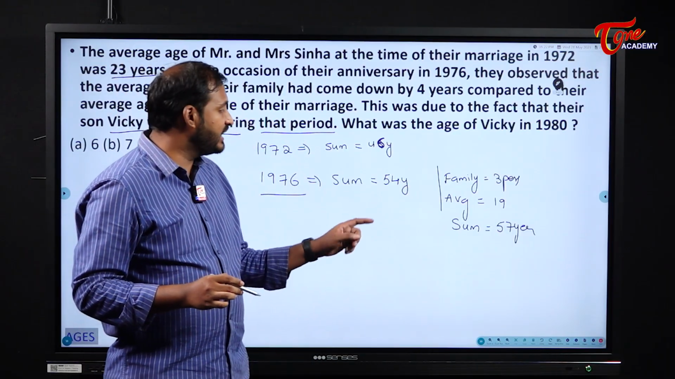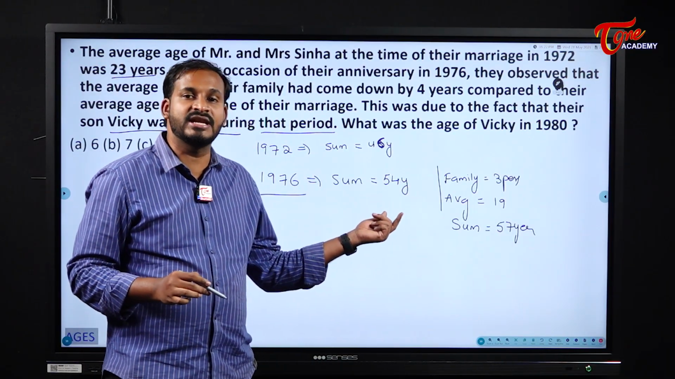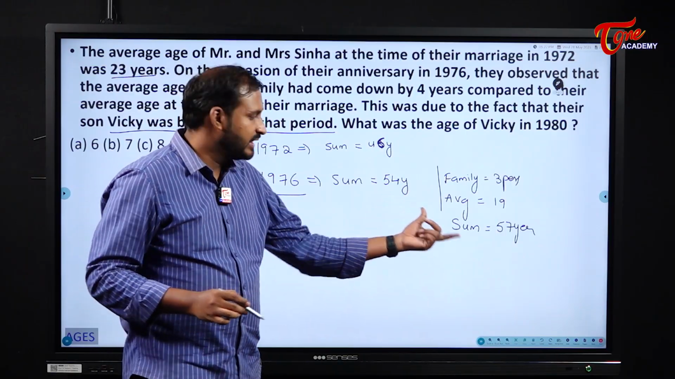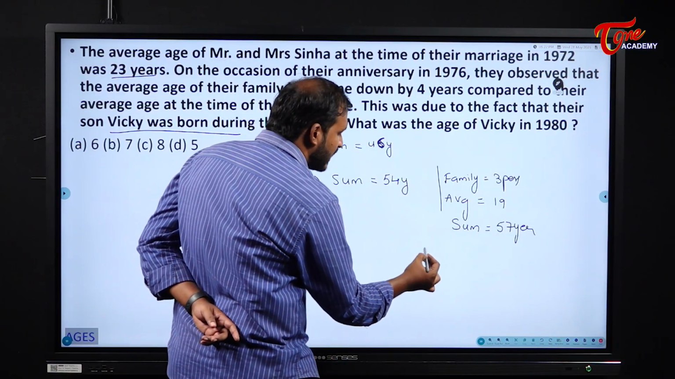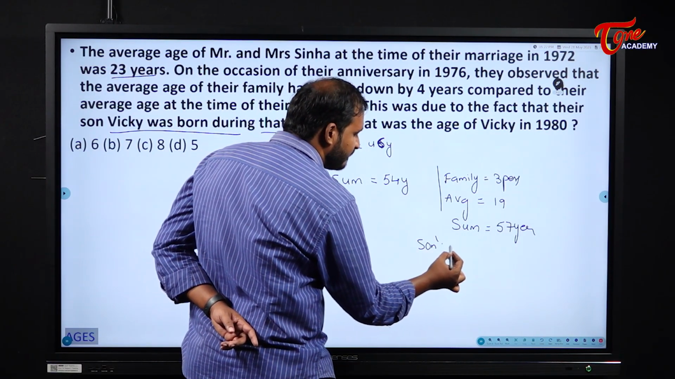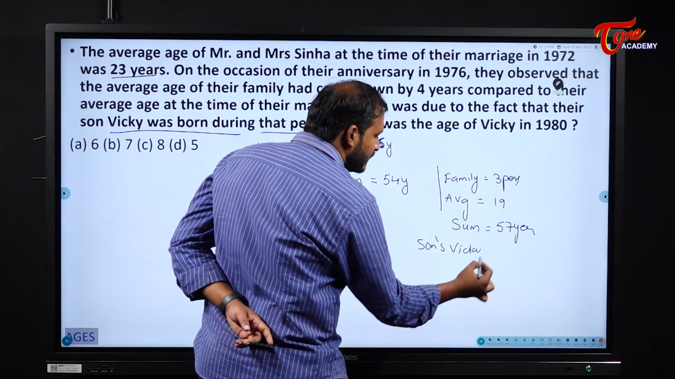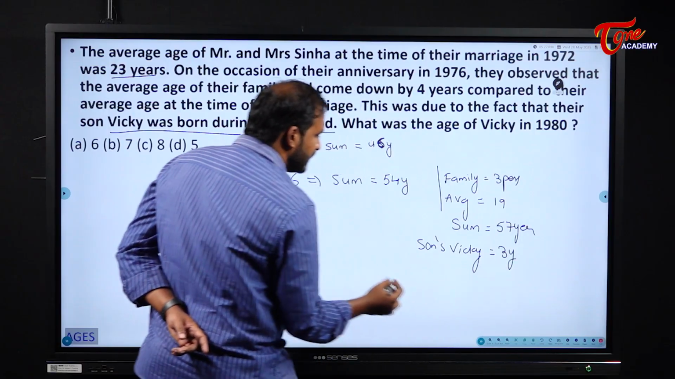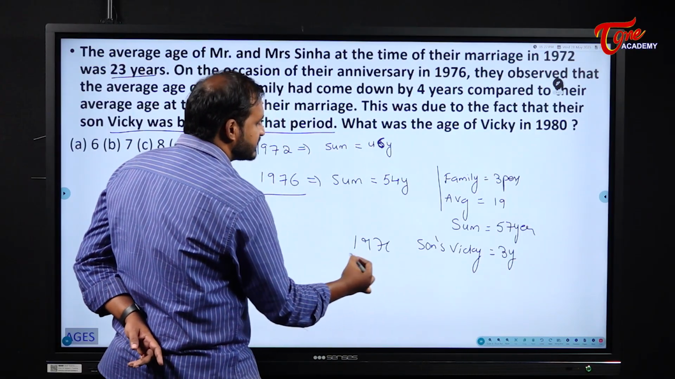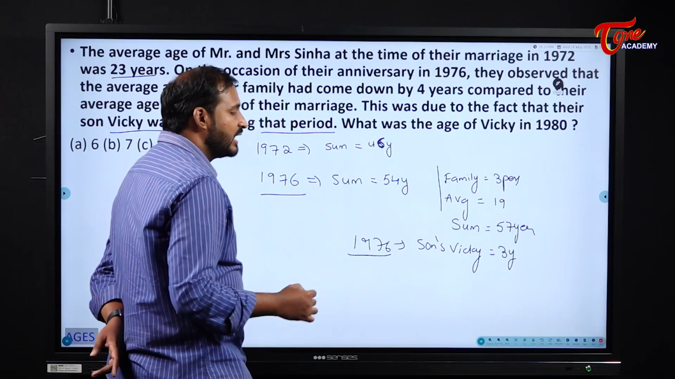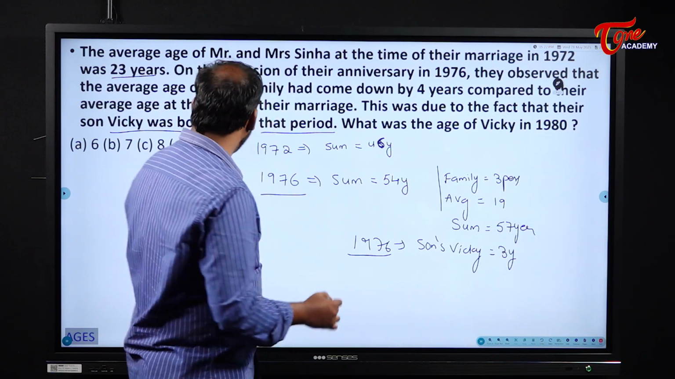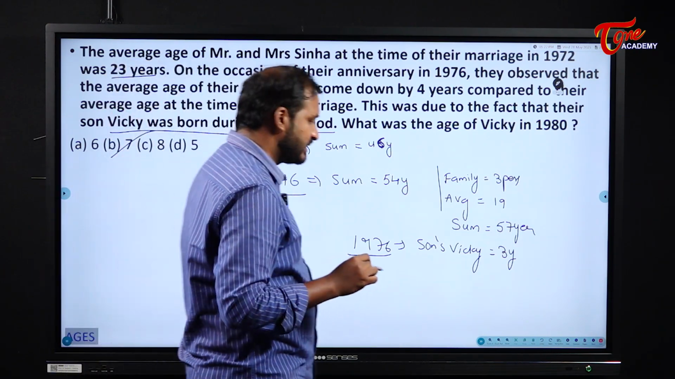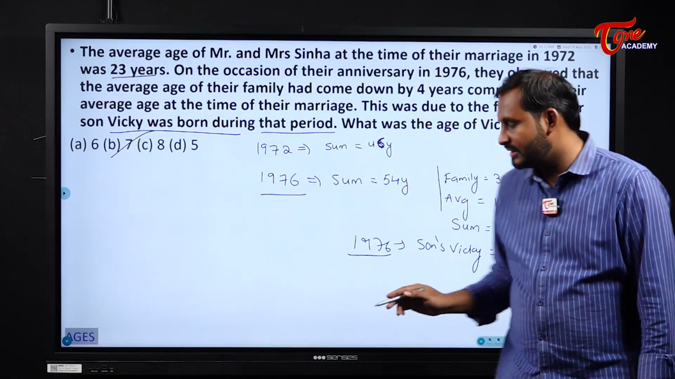And in the same year 1976, what is the sum of the ages of Sinha and his wife? 54 years. That means what is the difference between this one and this one? That is because of her son's age. Their son Vicky's age at that time is 3 years in 1976. But they are asking us Vicky's age at what time? At 1980. That means 4 more years are passed, right? So 3 plus 4 what it becomes? 7 years.